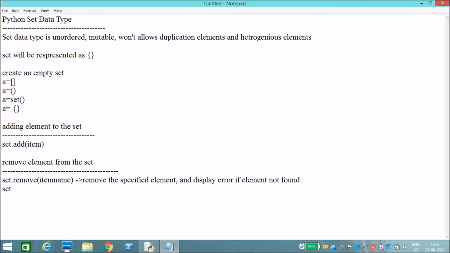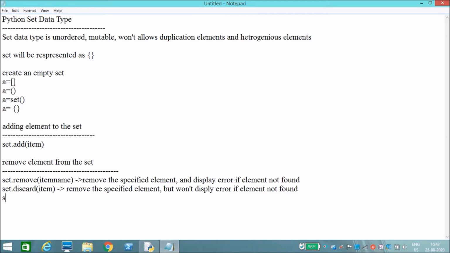Another method is set dot discard item. What it will do is remove the specified element, but won't display an error if the element is not found. Okay, it won't display any error if the element is not found. That's the discard method.